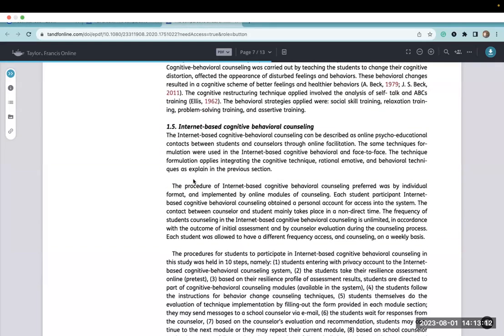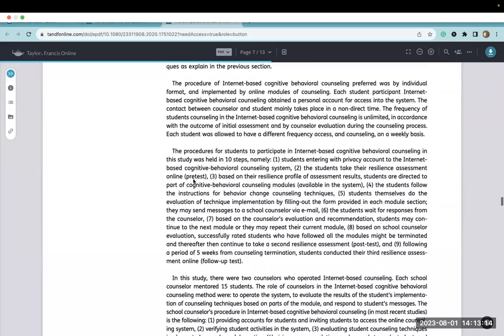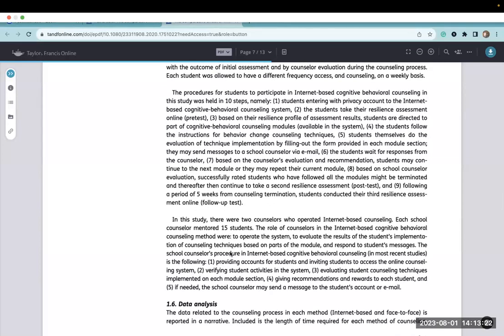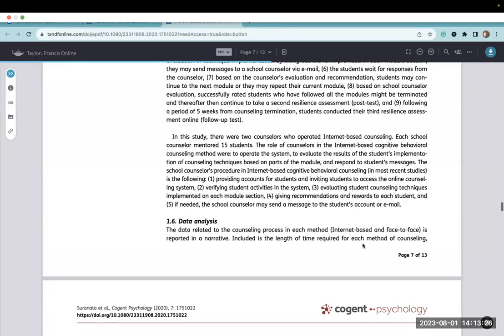Then they explain the internet-based counseling. And then they go through the process of what that looks like. It's definitely an online asynchronous module process. There's 15 students in each group with 2 counselors overseeing 2 groups. So there were 2 groups of the internet, 15 and 15, and there were 3 groups of the face-to-face with 10 students in each group.